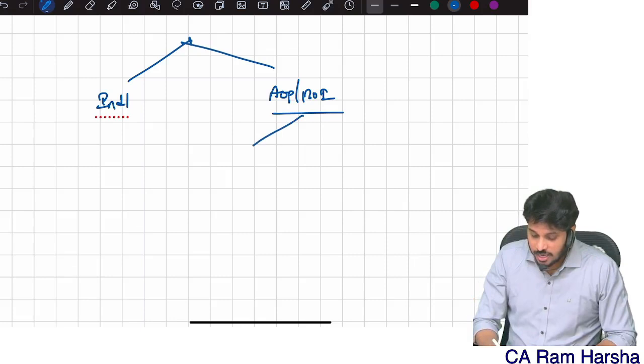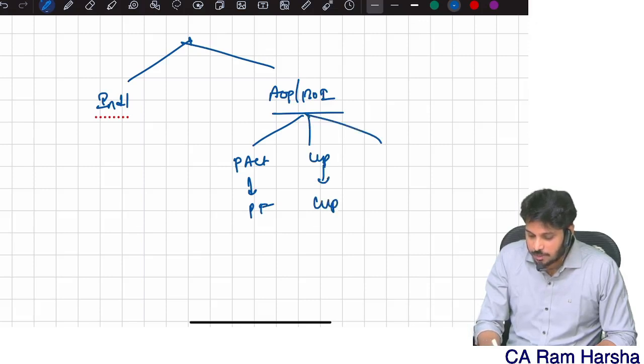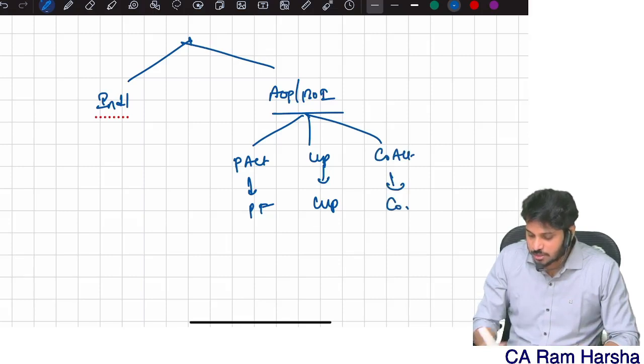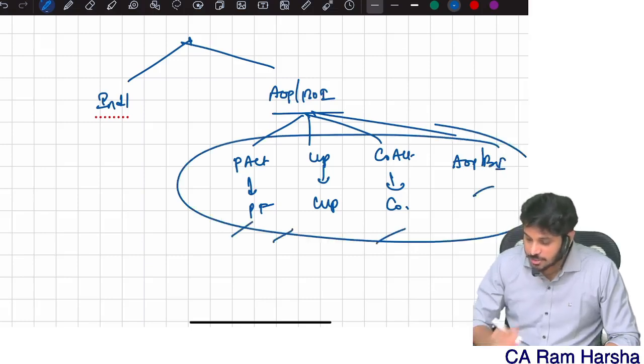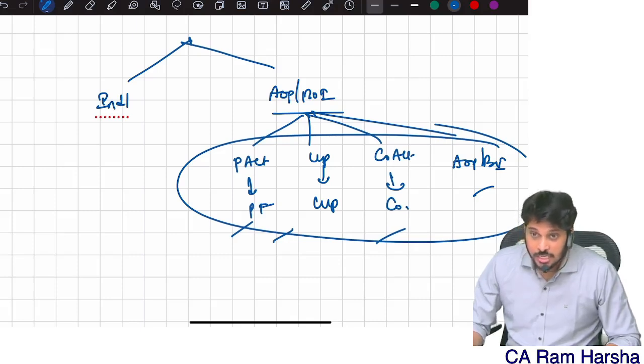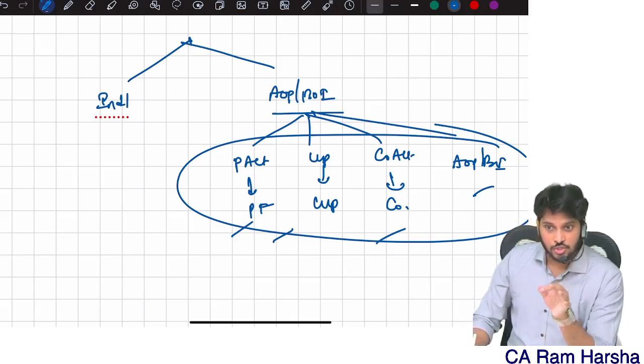But if the AOP registers under Partnership Act, then that becomes partnership firm. If the AOP registers under LLP Act, then that becomes LLP. If the association registers under Companies Act, then that becomes company. Suppose, sir, AOP did not register anywhere. Simply it is called as AOP or BOI. That's how in income tax, everybody is a person. Are you getting it? AOP can be without registration also.